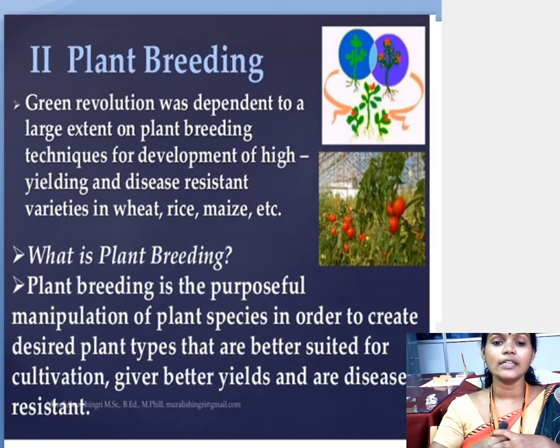This plant breeding, the continuous cultivation of plants, produces the green revolution. The green revolution was first identified by the scientist Dr. M.S. Swaminathan. Dr. M.S. Swaminathan is the scientist who identified the technique called the Green Revolution.